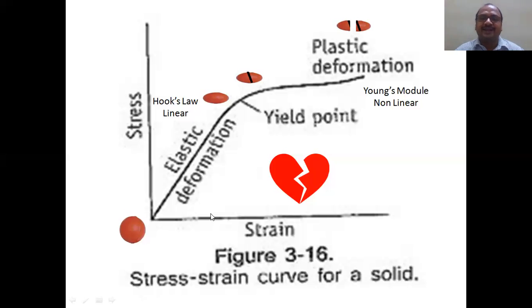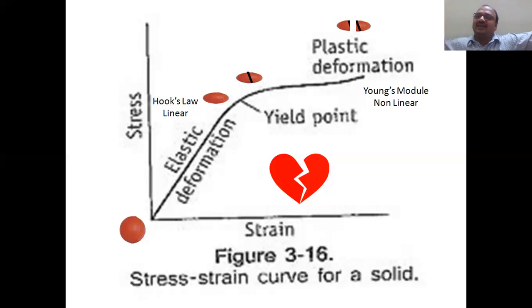And keep in your mind, yield point is very important. Up to the yield point, if you remove the stress, the particle will again become its original shape. That is why it is called elastic, just like a rubber. Keep on putting a stress, stretch it, stretch it, so it feels a strain, and when you release it, it again comes to its original shape.